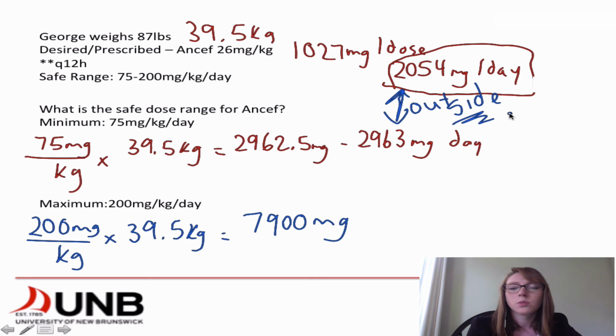So this is why it's so important to do that math, because you would be underdosing a child or an adult, depending on who you're giving this drug to. You want to make sure that the value that you get is within your safe dose range. And that's the most important thing that I can stress.